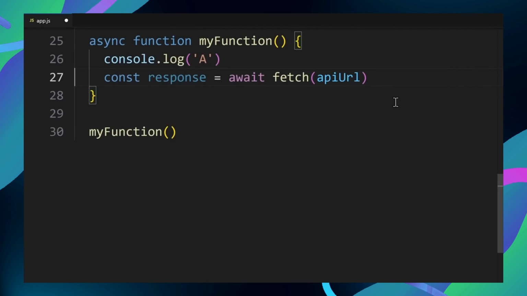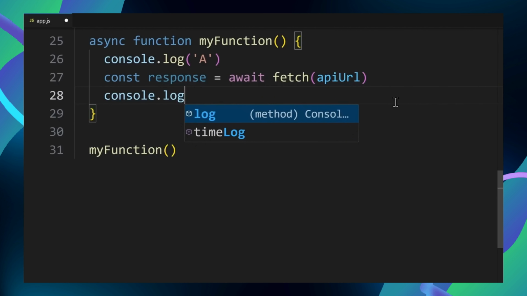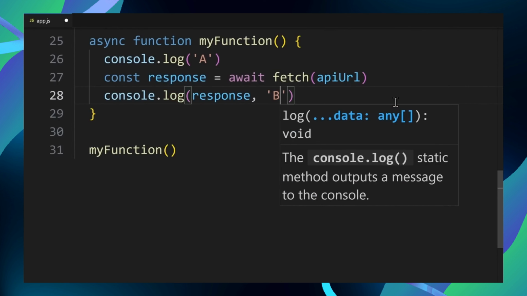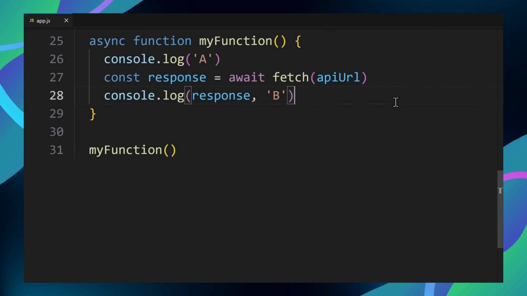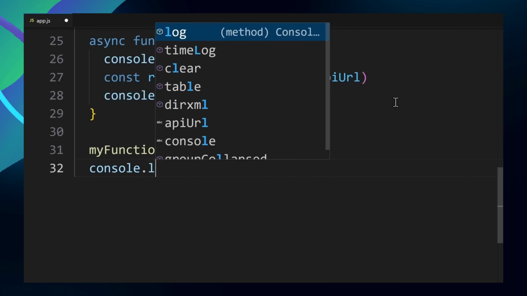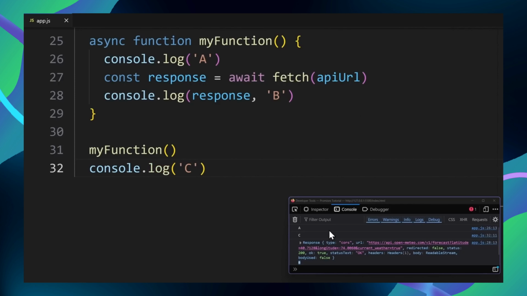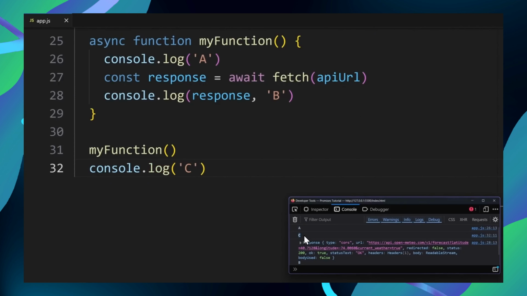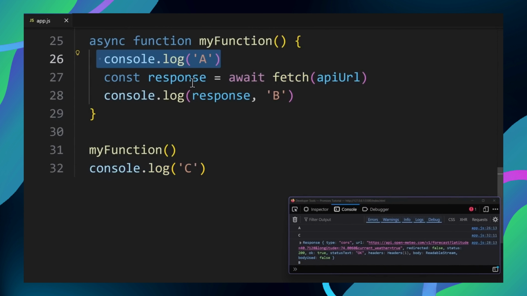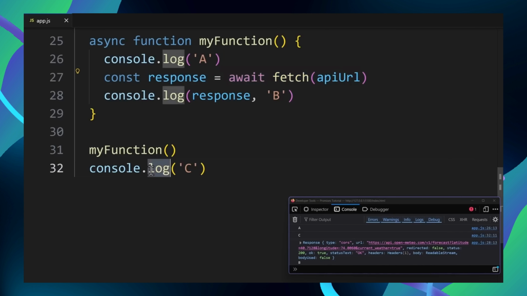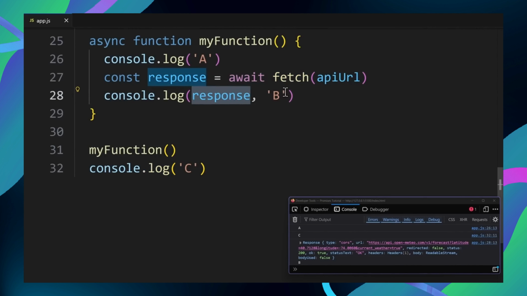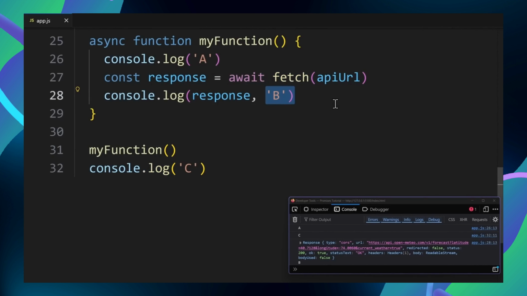So in this example, we have 3 console logs. A is happening before we await the promise. B happens when the promise is resolved. And C happens after the code in the function. But if we test this code and look at the console, you will see the order A, C, B. So while we're still awaiting the value, the rest of the code down here can still happen. So first A happens, then we await the promise, in the meantime C happens, and when the promise is resolved, B can happen. Now, if a promise rejects, await will throw an error.